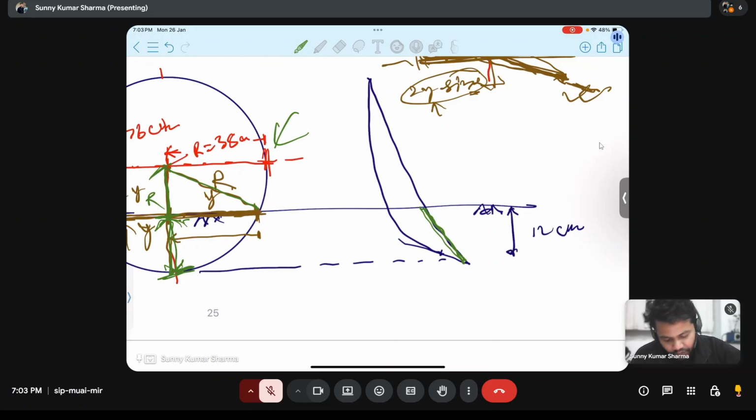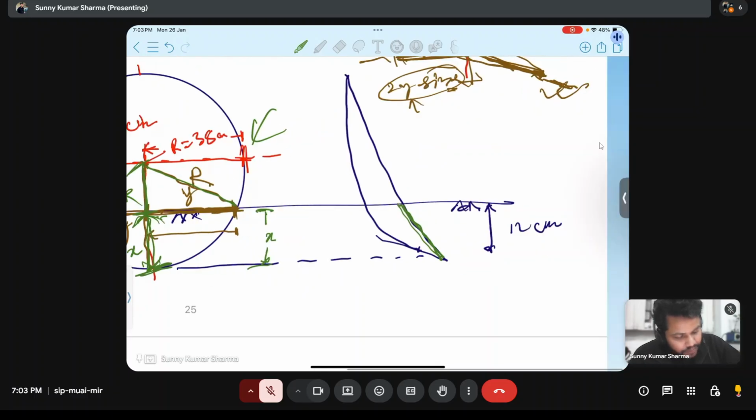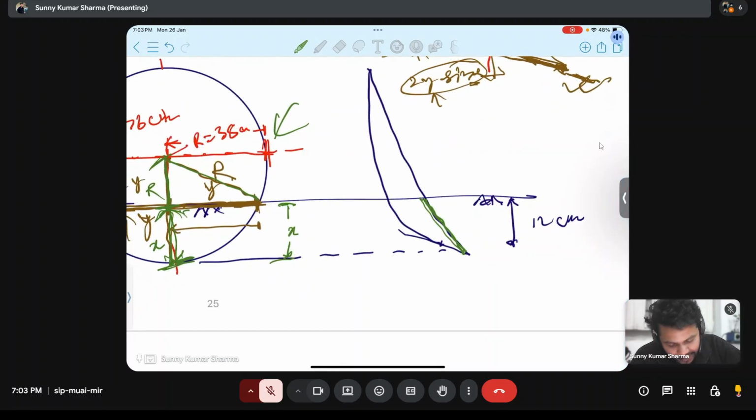No, r minus x. Suppose this small height is x. R minus x is this length. In this triangle R minus x is there, and r is there, and this base is y.